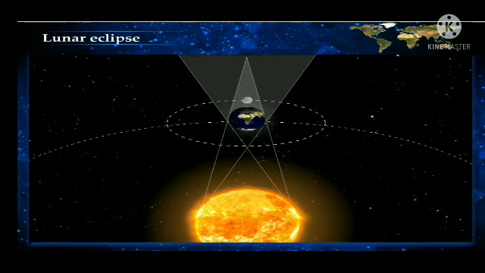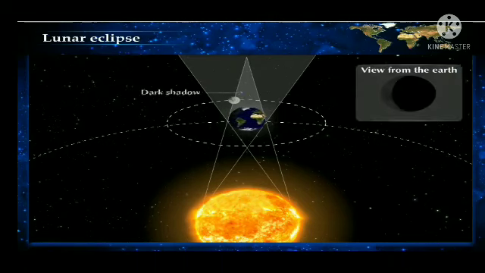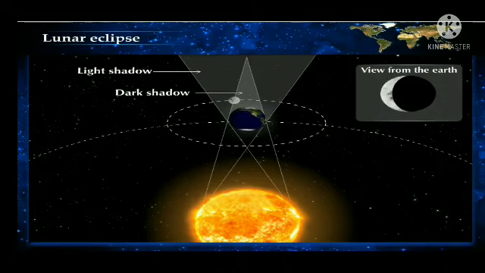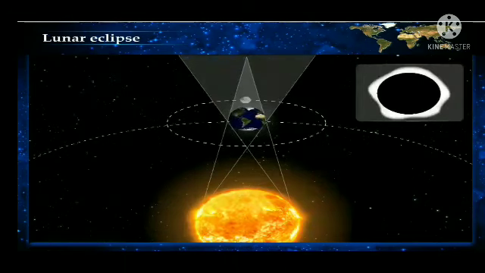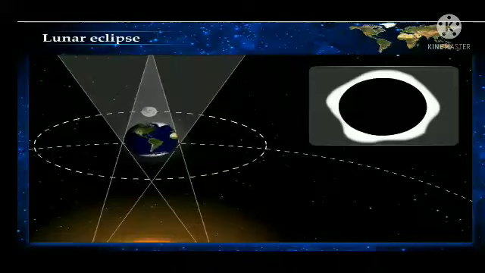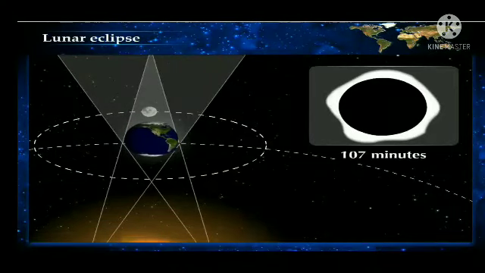Similarly, when the part of the moon lies in the dark shadow and a part in the light shadow of the earth, the moon appears to be partially covered. This situation is called partial lunar eclipse. The maximum duration of a total lunar eclipse is 107 minutes.